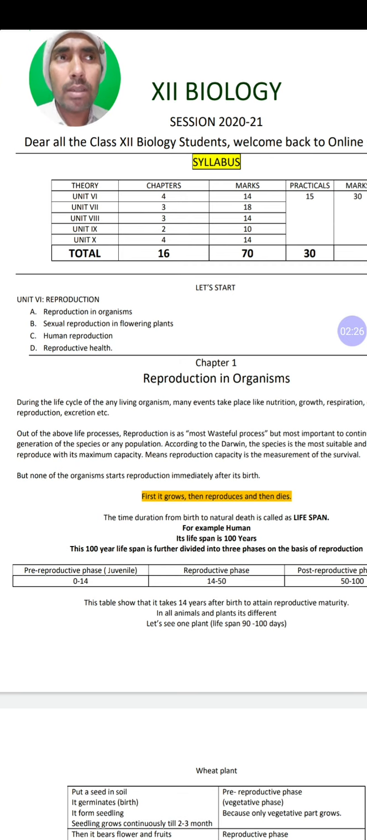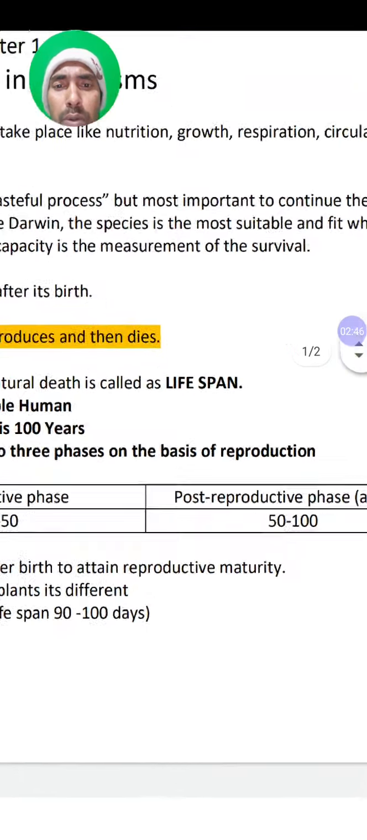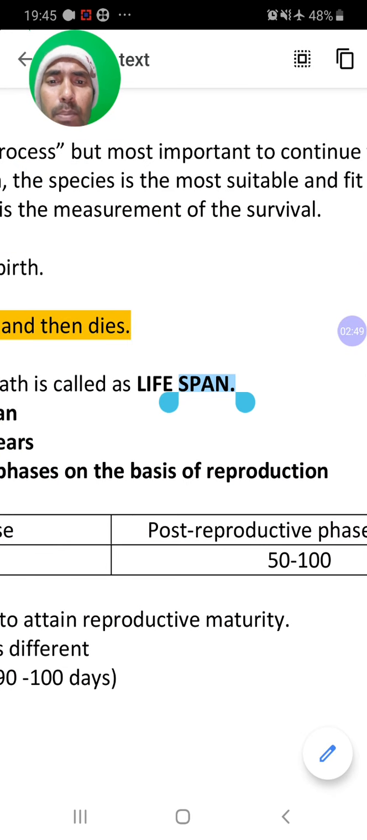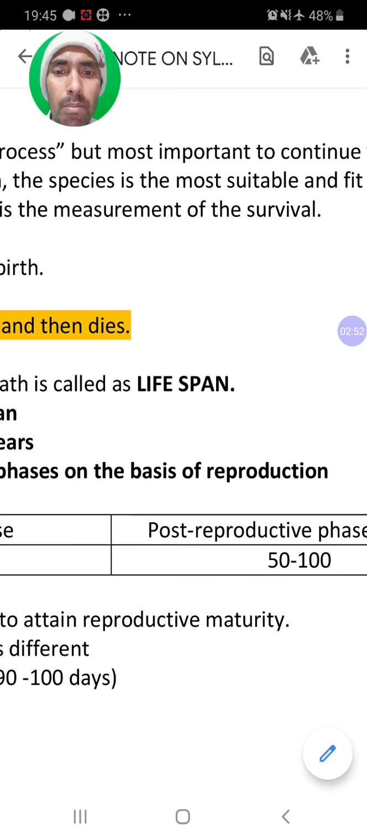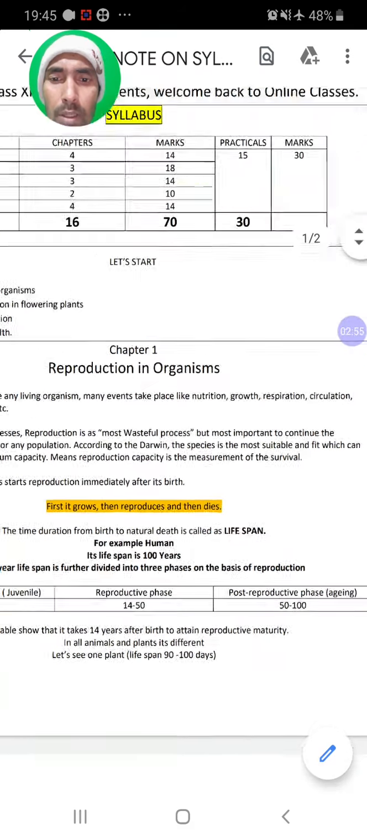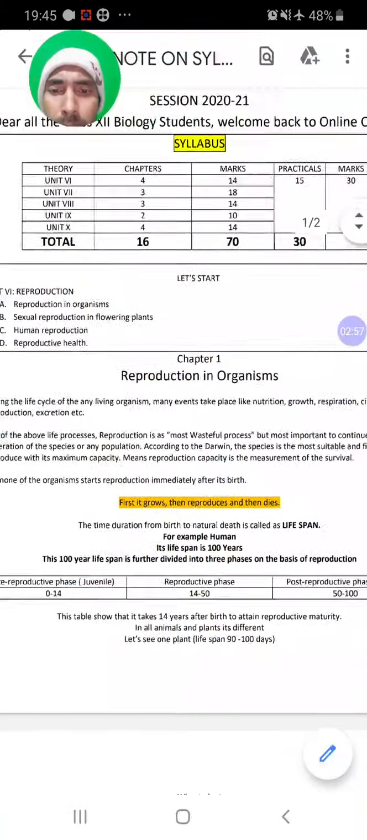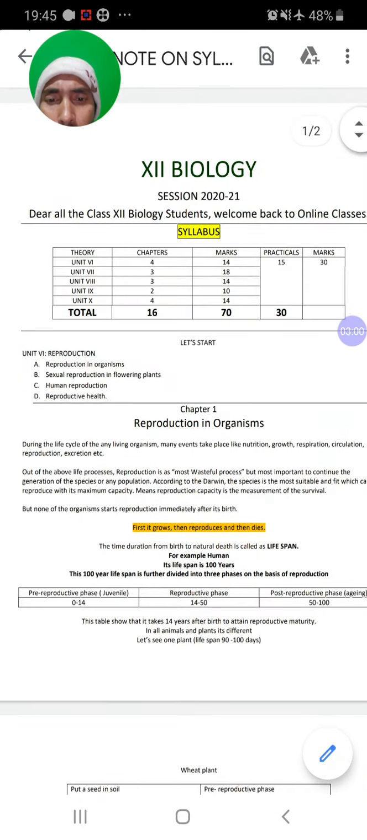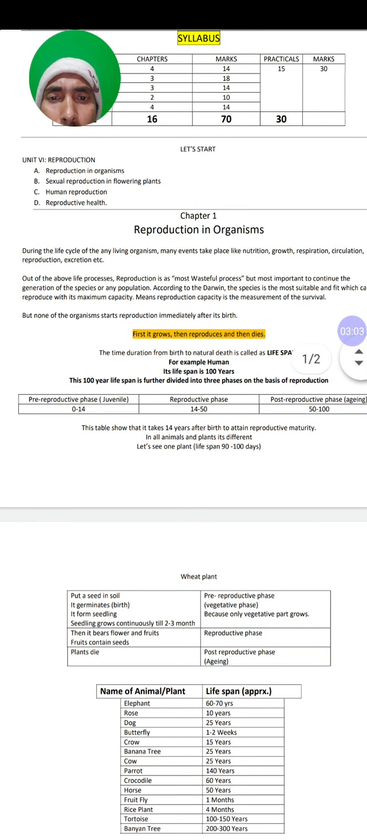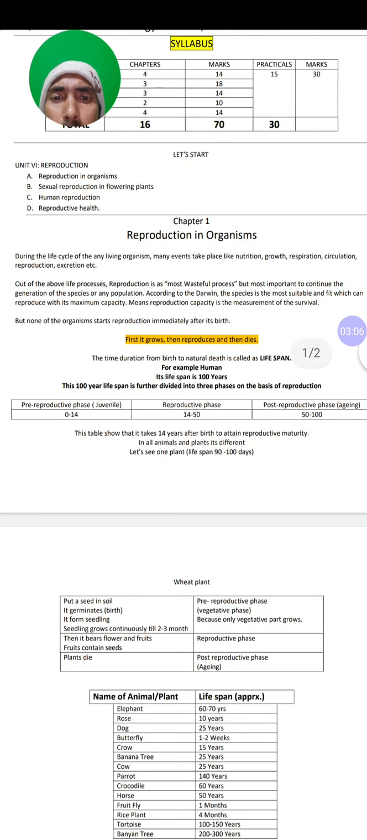According to Darwin, the species which has maximum capacity to reproduce has maximum capacity to survive. So you can measure the fitness for survival in terms of reproduction capacity. But just after birth, nobody can start reproducing. It takes some time. One word the book is introducing to you is lifespan. Lifespan is the time duration from birth to natural death. It includes many events, and if we divide on the basis of reproduction, then this complete lifespan is divided into 3 parts.